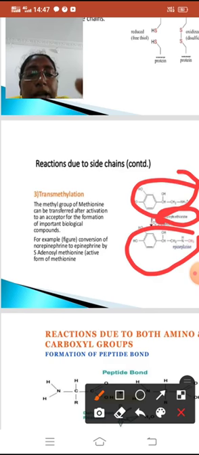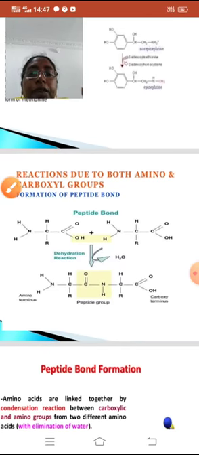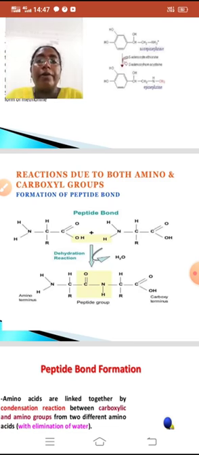Okay, now next we will see the reaction due to both amino acids. The carboxyl group from one amino acid and the amino group from the other amino acid will form a peptide bond by losing one H2O. So as a result we get a peptide bond here.